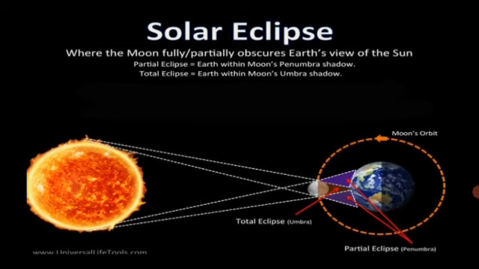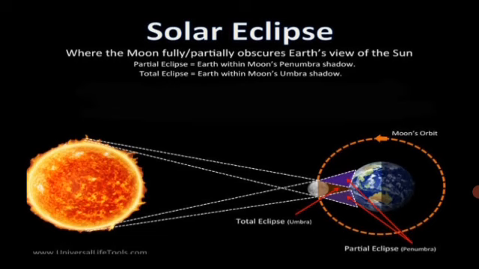During its revolution, when the moon comes between the sun and the earth, a shadow of the moon is cast on the earth and the sun cannot be seen from the part in the shadow. This is called a solar eclipse. A solar eclipse is seen only on a new moon day. The solar eclipse may be either partial or total. Sometimes the solar disk is completely covered by the moon. This is the total solar eclipse. When the solar disk is not covered fully by the moon, we have a partial solar eclipse.